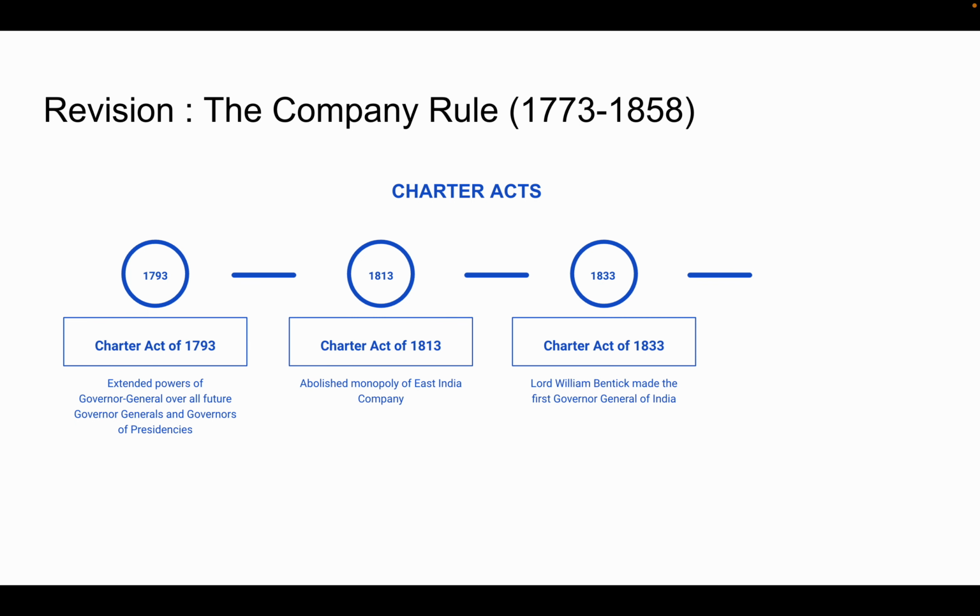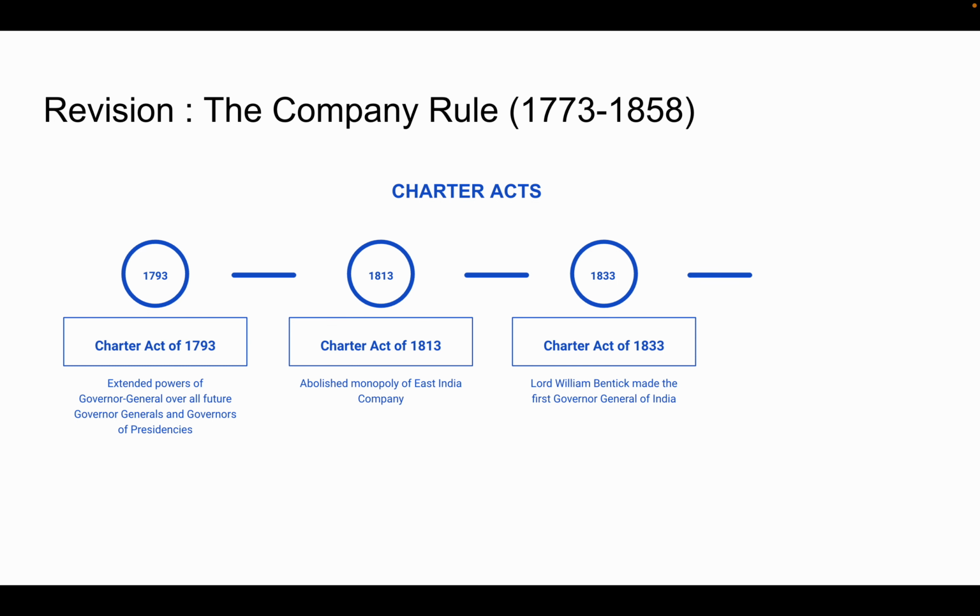Now, this was one of the most significant acts. The reason being that this act made the Governor General of Bengal the Governor General of India, which had the powers over all the British possessions in India, and that was the time when all the powers were vested upon the Governor General. And who was the first Governor General of India? He was Lord William Bentinck.